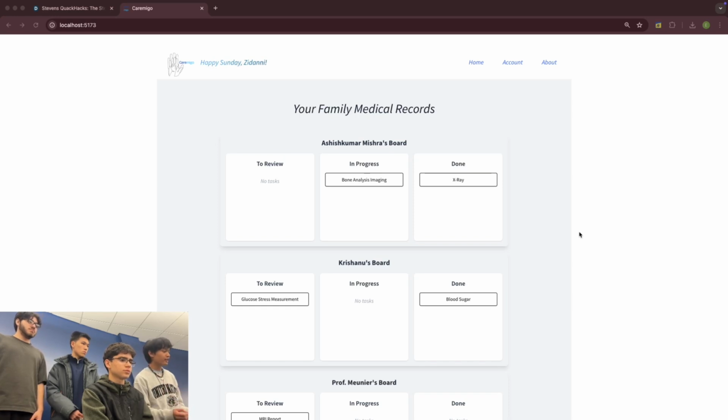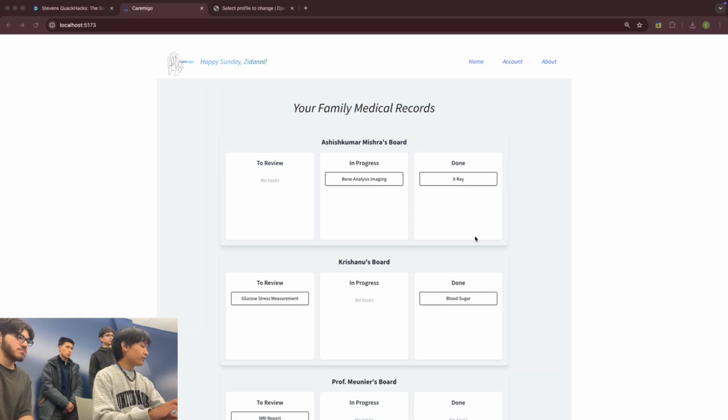Caremigo, our solution, is a web app that can analyze and provide a layman's interpretation of you and your loved one's medical documents, outline the steps you could take now to mitigate out-of-bound measurements, and recommend you to the best specialists in your area based on your values. We strive to demystify health results and eliminate the hours of personal research already done by concerned parents and children in regards to health documentation.